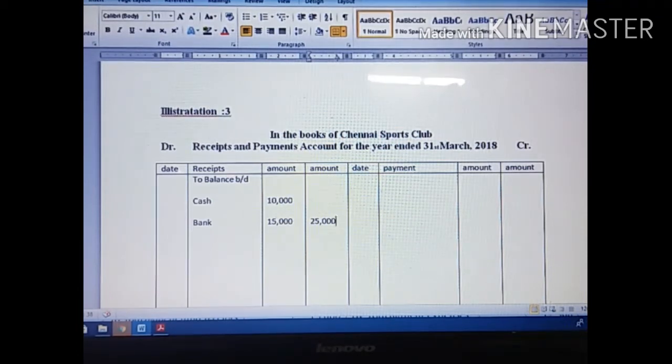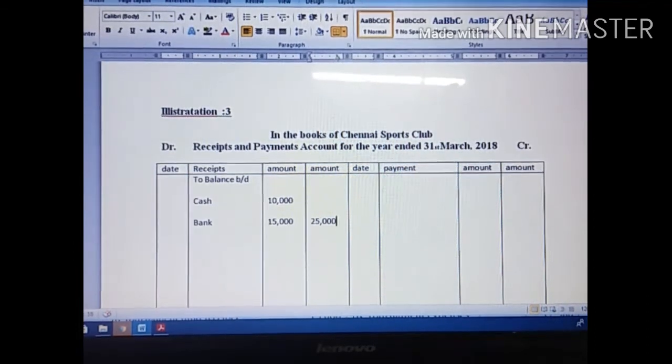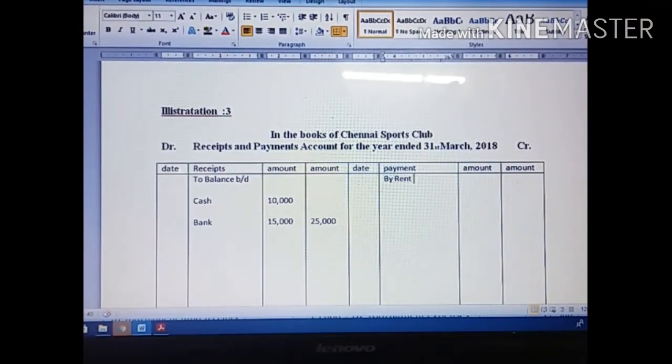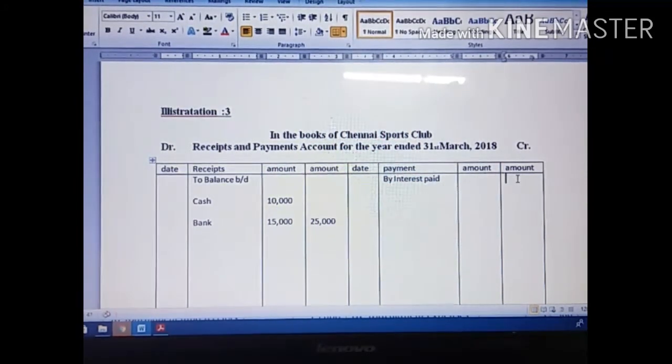Next, they have given interest paid, 5,000. Interest paid means a payment, so you have to put it on the payment side. Whenever you write anything on the payment side, you use By: By interest paid. What is the amount of interest? 5,000. We don't have any adjustment, so we directly show this amount in the outer column.